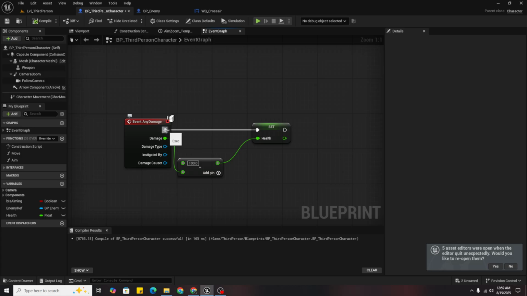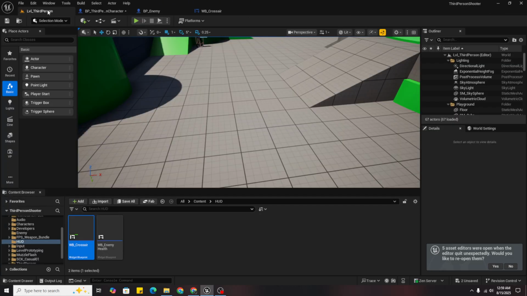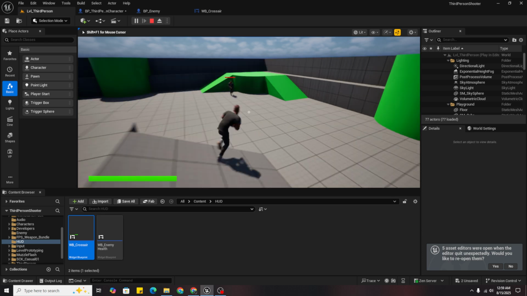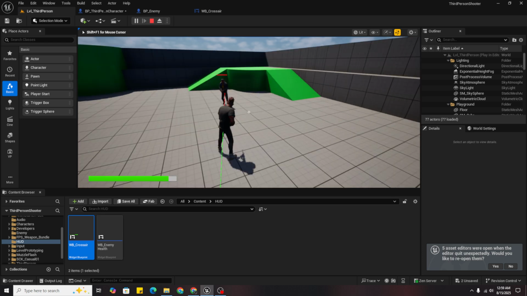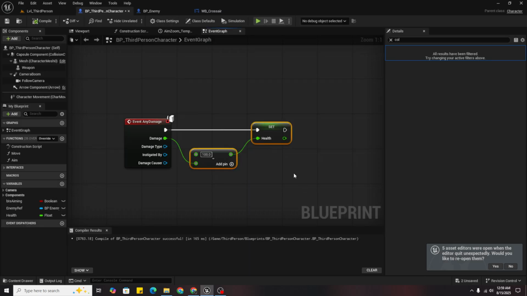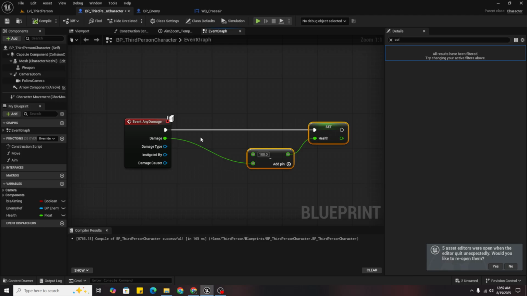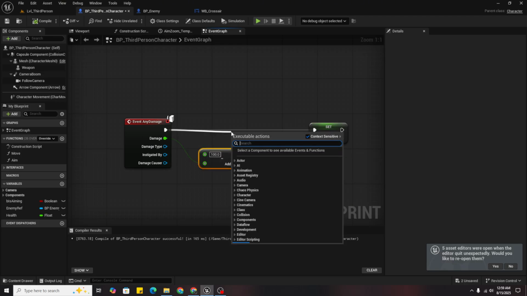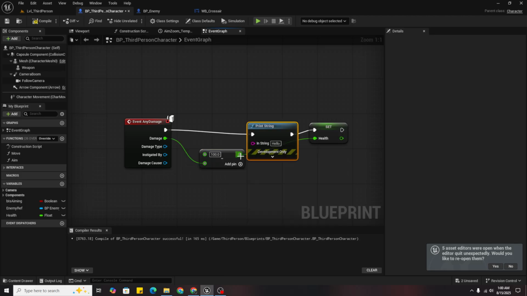So what is the problem? I will just print it too. So print string and damage.